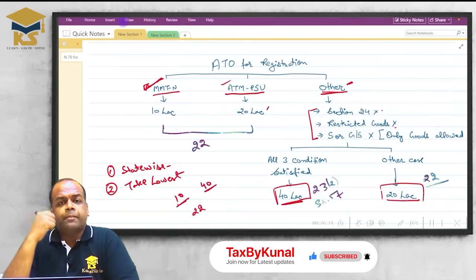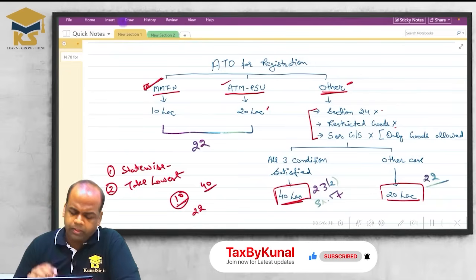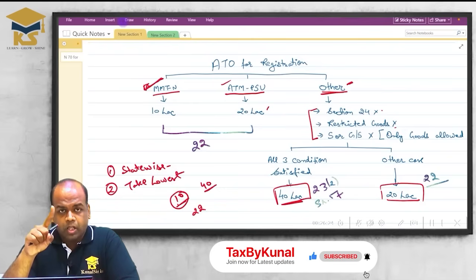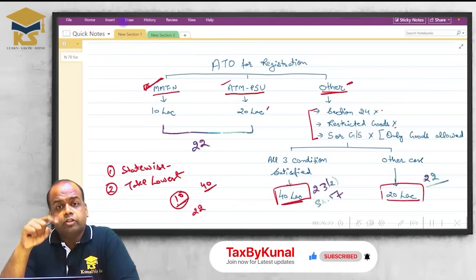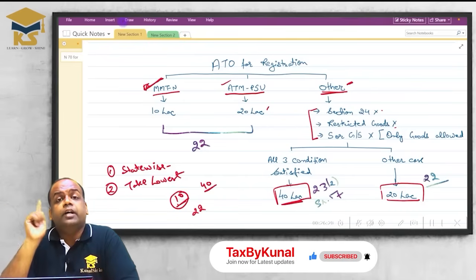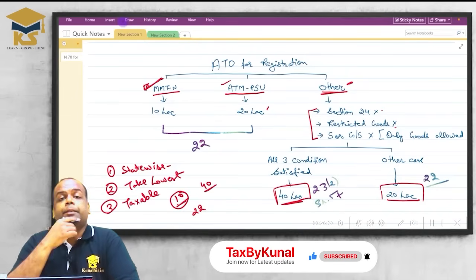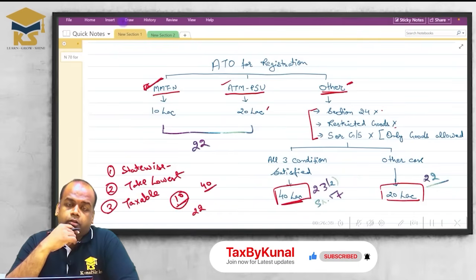And my aggregate turnover is 22 lakh. So in which state am I required to get registered? Sir, in this state you are required to get registered. No issue. And once you are required to get registered in one state, you are required to get registered in all other states from where you are providing taxable supply. Most important, taxable supply.